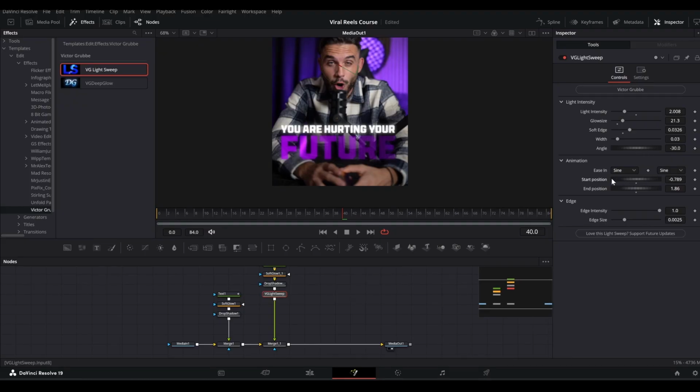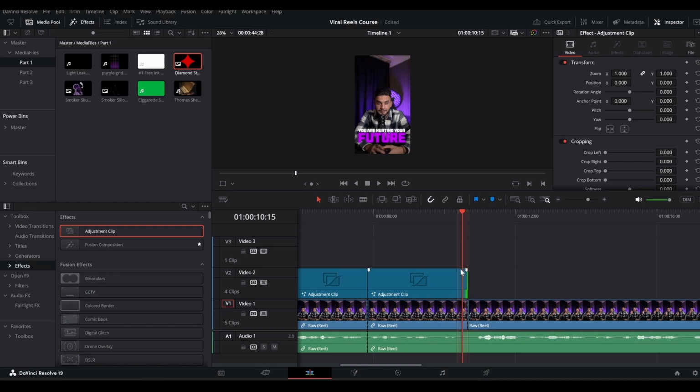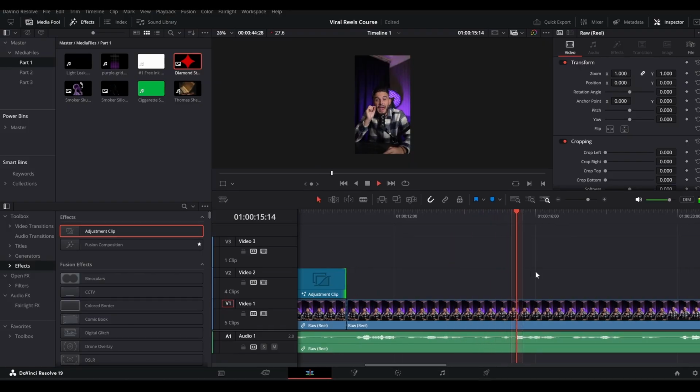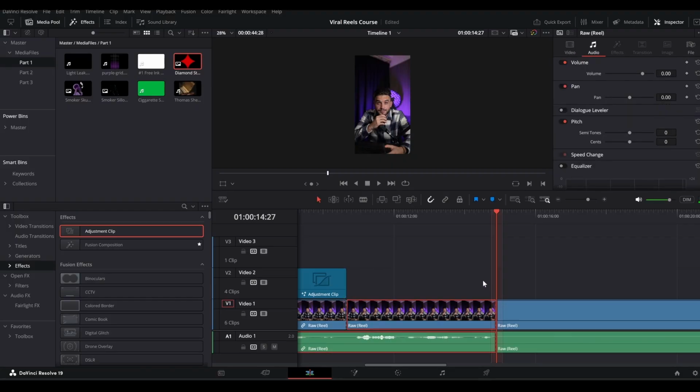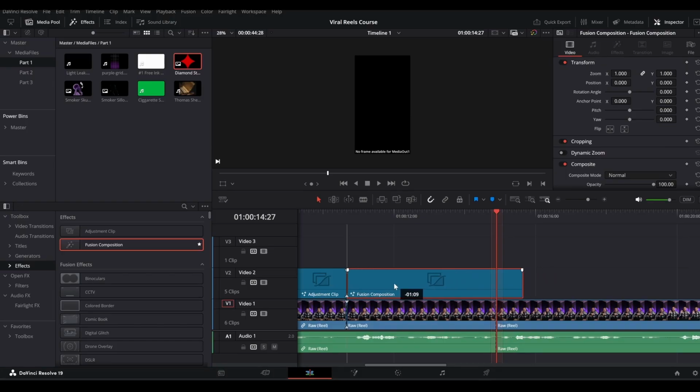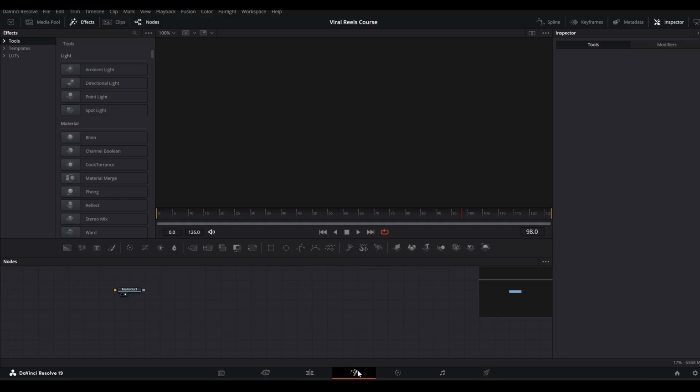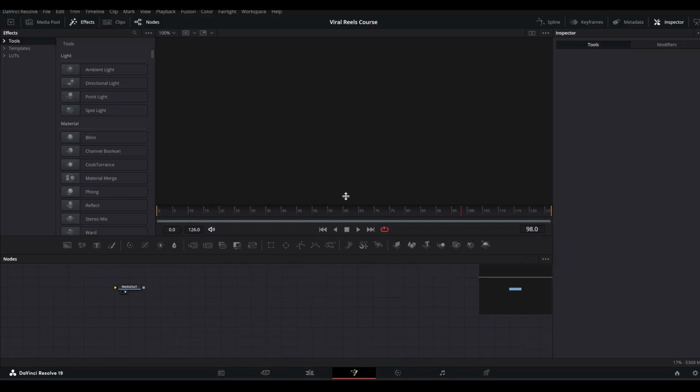So you can bring the starting position here, all right, like so. Now this is perfect. And now we can go back to the edit page, and now let's quickly see where we need to put our next cut. You light a cigarette for a few seconds of calm, but every So of calm. So here, all right, then press Ctrl B, bring in maybe a fusion composition this time, like this, and trim it here. And now let's go into the fusion page, like this, and make some space here.